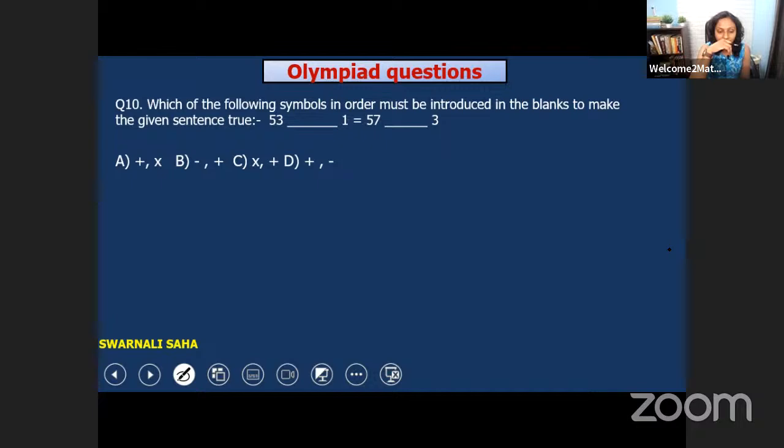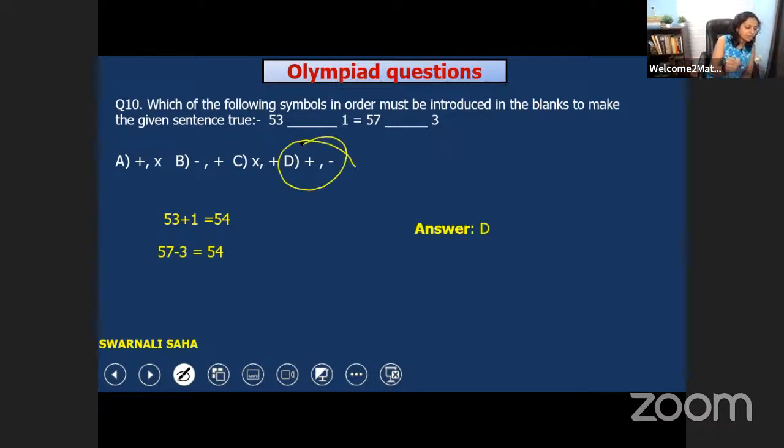Many of you have given the answer. Plus, minus, option D is the correct one. Very good. 53 plus 1 is equal to 54. Whenever we subtract 3 from 57, we'll get 54. The same answer on both sides. So D is the correct one. Whenever we add 1 with 53, we'll get 54, and whenever we subtract 3 from 57, we'll get 54. So the answer would be plus and minus.